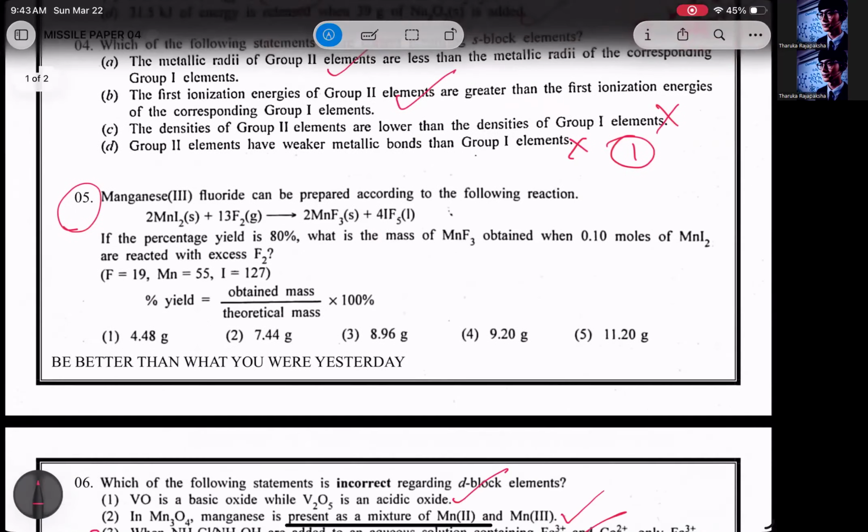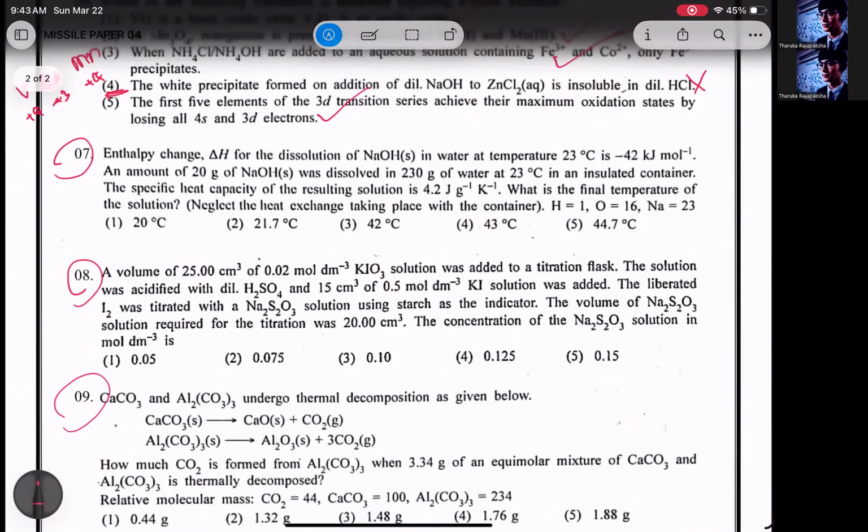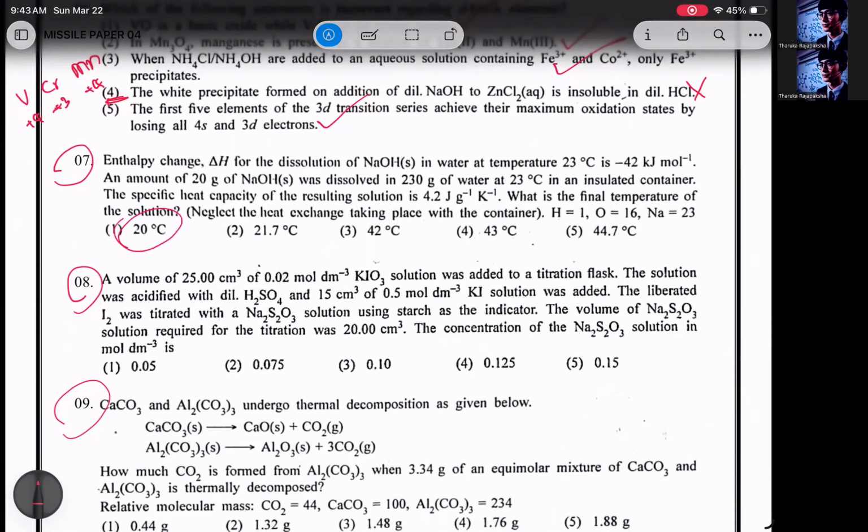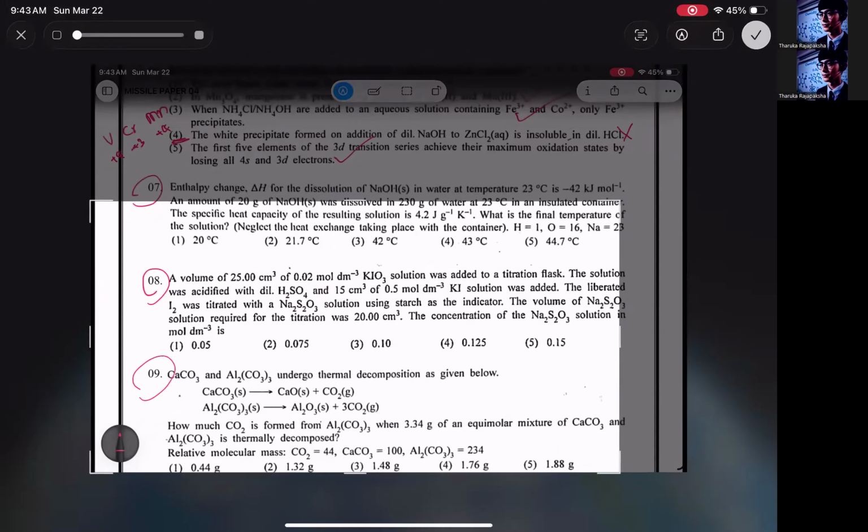Right. So 5th done. Next we are going on to the 20th. Sorry, not 20th. Sorry, my bad. 7th one. I saw this one and I said 20. Right. Let's take this.